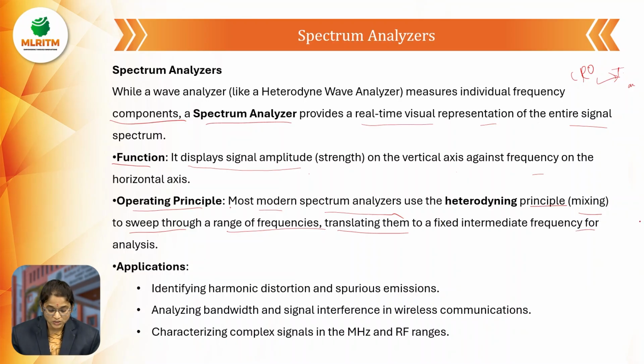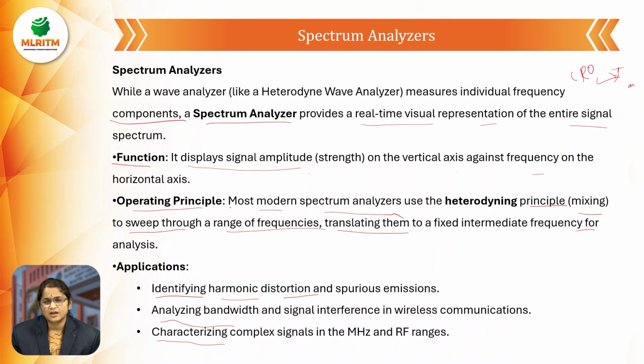What are the applications? Identifying harmonic distortion. We identify the harmonic signal, select the particular frequency and reject all other frequencies. Analyzing bandwidth and signal interference in wireless communication. And one more application is characterizing complex signals in the megahertz and RF range also.